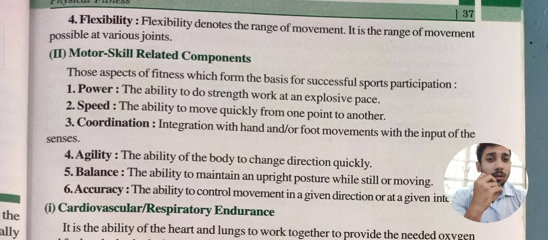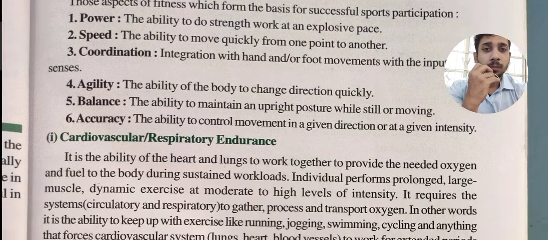Agility is what goalkeepers use to defend the ball. Thereafter, balance means the ability to maintain an upright posture while still or moving. If you are sitting still, or traveling, walking or running, you should maintain your balance. Thereafter, what is accuracy? Accuracy is the ability to control the movement of your body in a given direction or at a given intensity.